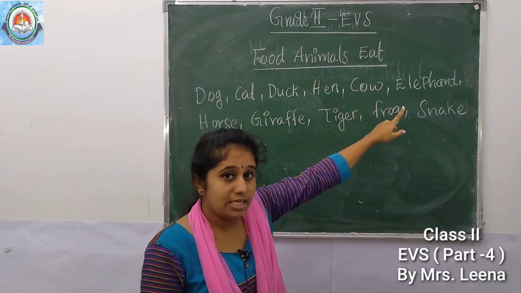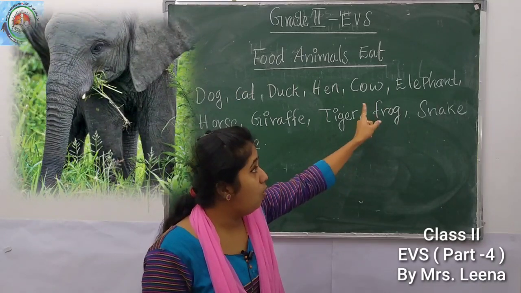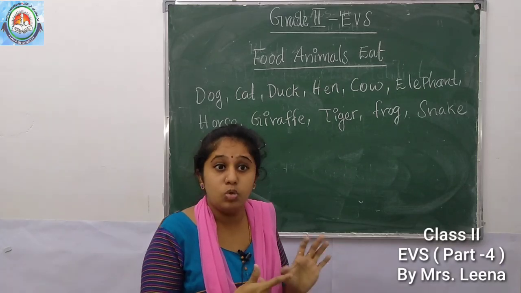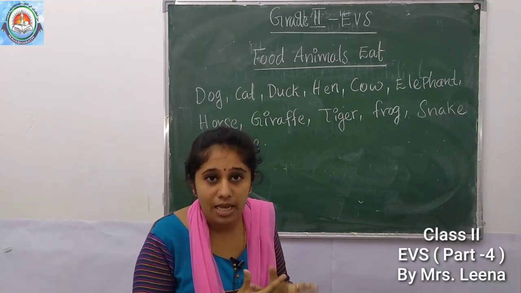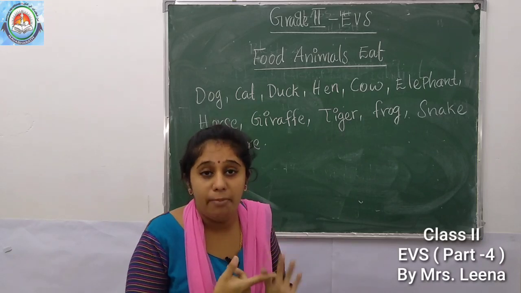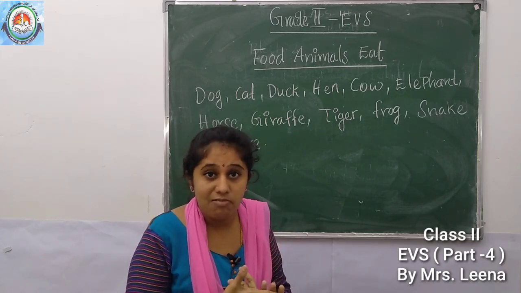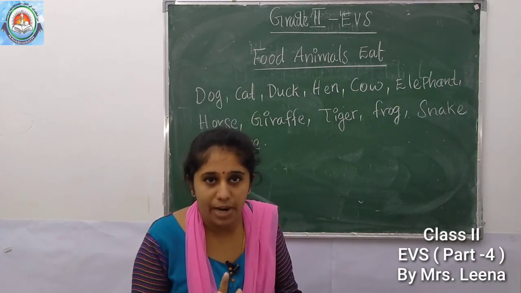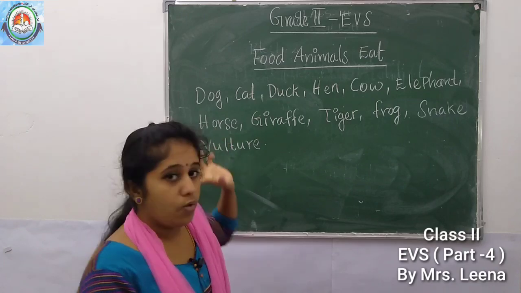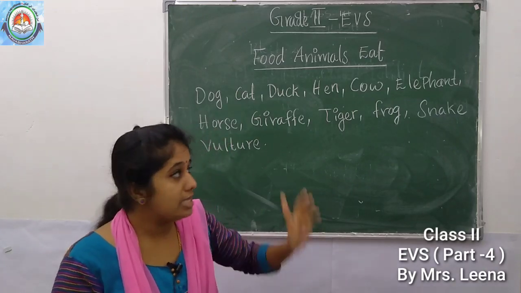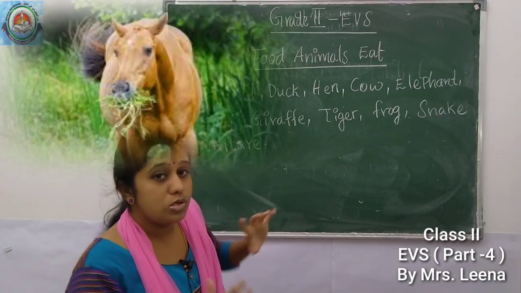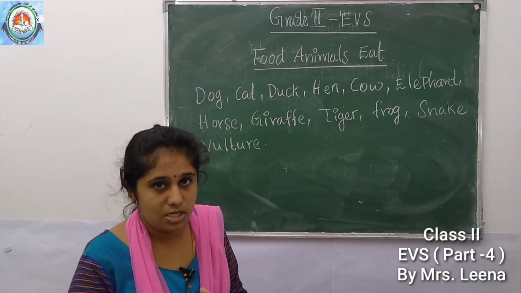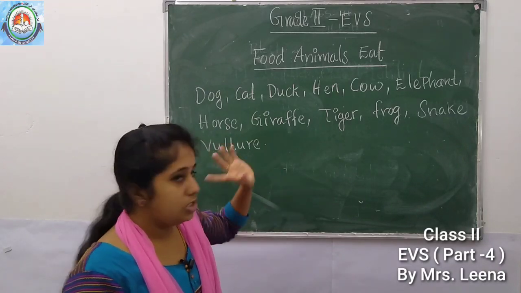Then what about elephant? Like cow, elephant also eats what? Yes, plants like sugar cane. Do you see sugar cane? Yes, the elephant eats sugar cane, bananas, then leaves of trees. So the elephant also eats only plants. Then horse. Like cow and elephant, horse also eats what? Yes, only plants like grass, leaves, etc. and the grains.